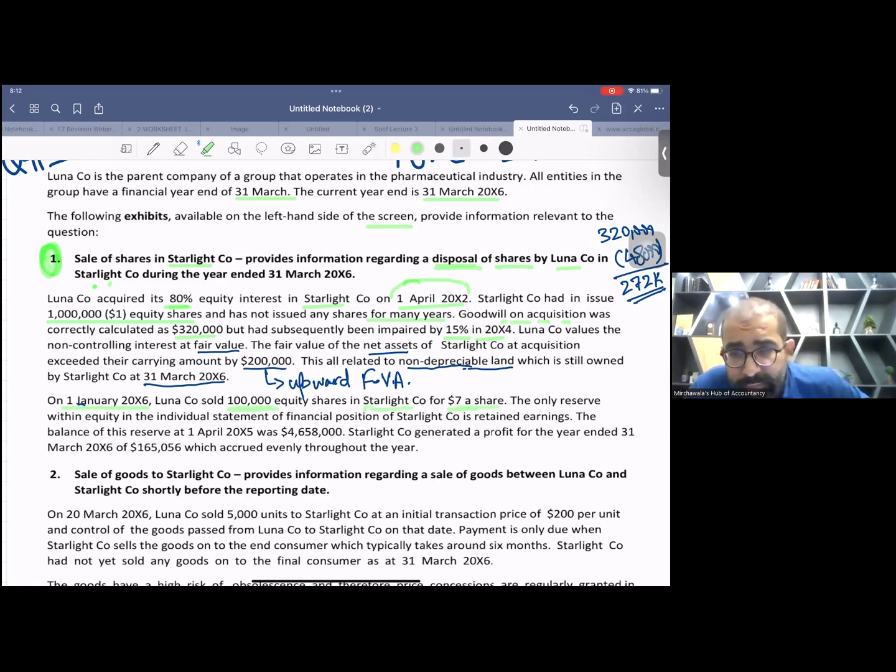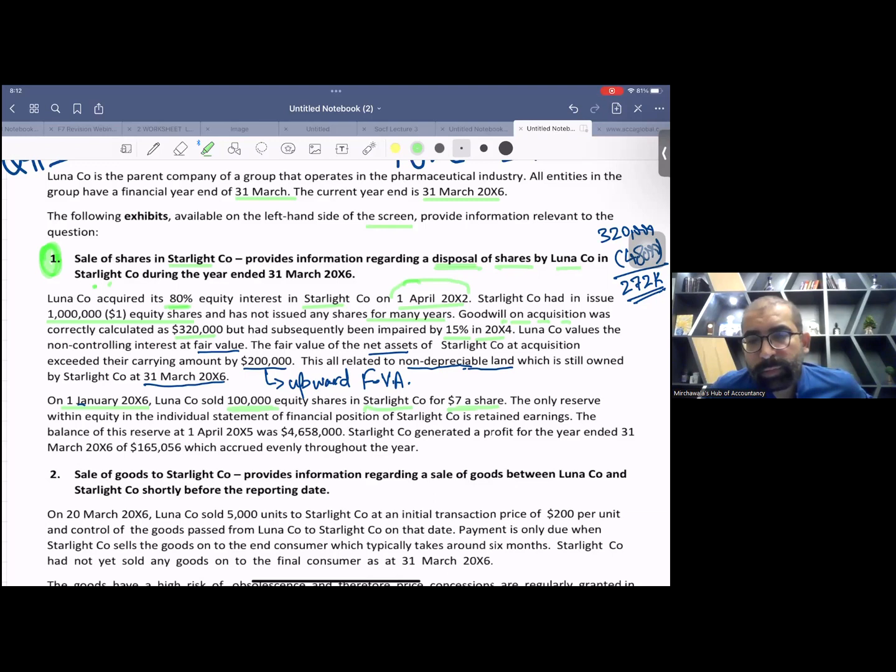We already had 800,000 shares and we just sold 100,000 shares. So originally we were holding 80% shares, and now after this disposal our holding is 70%.